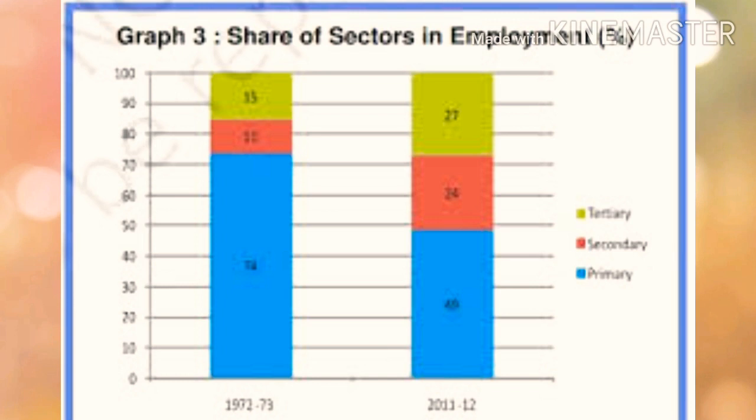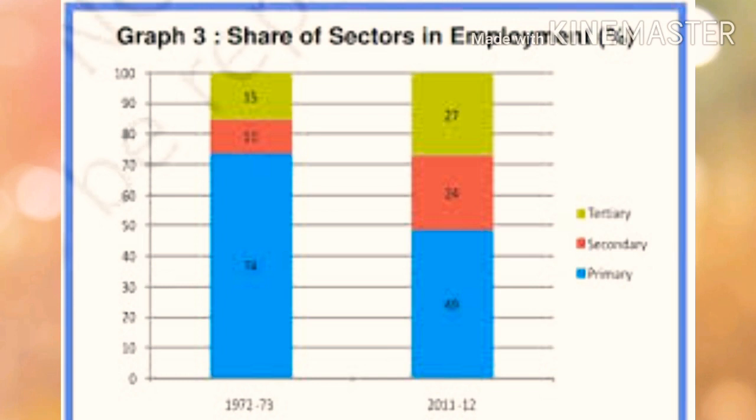With the help of this graphical representation from your textbook itself, it is very clear that they are giving a comparison between years like in 1972-73 and in 2011-12. In 1972-73, the employment percentage of primary sector is 74%. That of secondary is 11%, and that of tertiary sector is 15%.